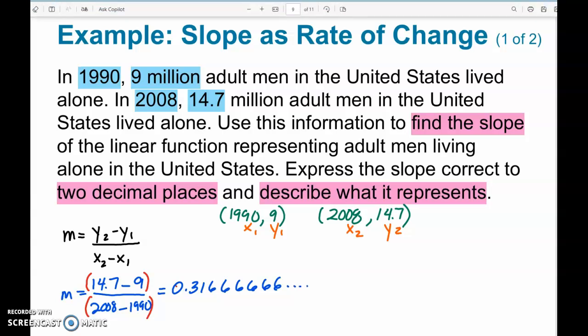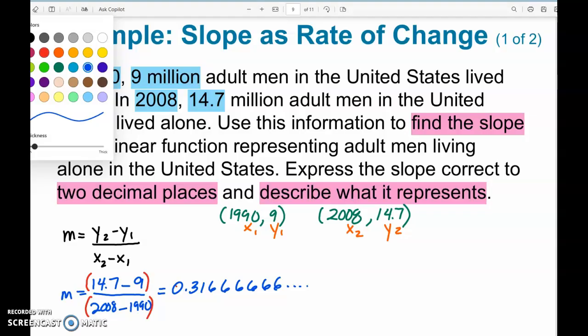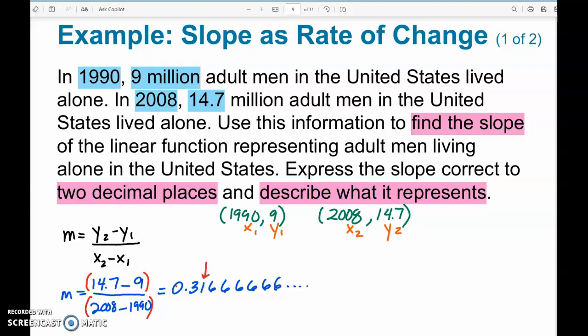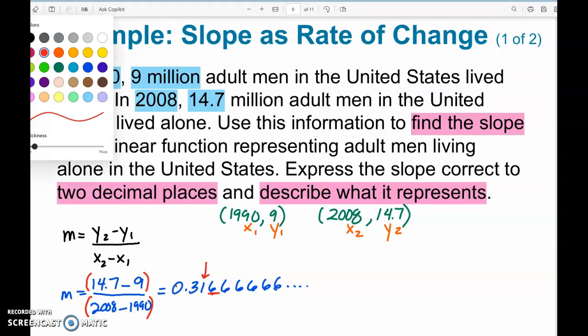Now, the problem here asks us to round to 2 decimal places. So 1, 2. I want to end it here, but I have to look to the right one. And when I look to the right one, I see that that number that I underlined is 5 or greater. If it's 5 or greater, you have to round that number up 1.